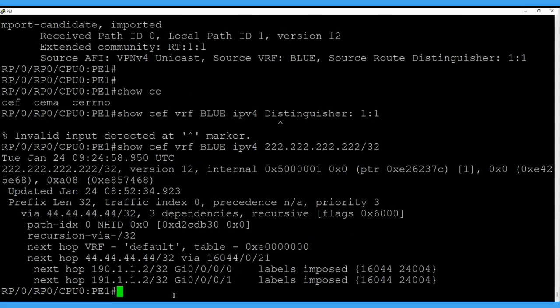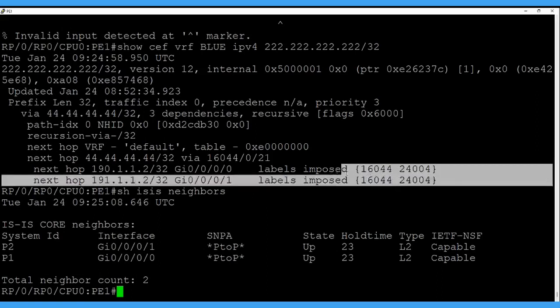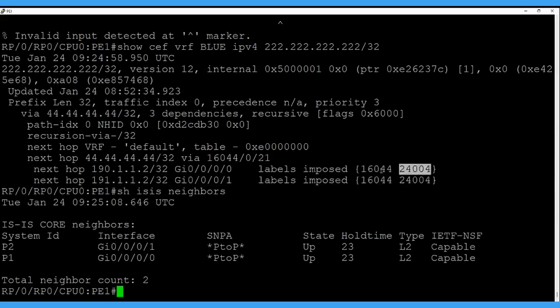From P1, we have two paths, it's connected with two nodes, and it's doing the load balancing. This is the label stack, it's important. This is the VPN label, the inner label, and the outermost label is the segment of the node SID prefix attached.